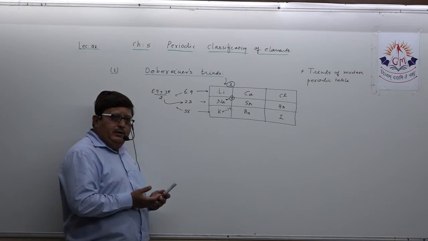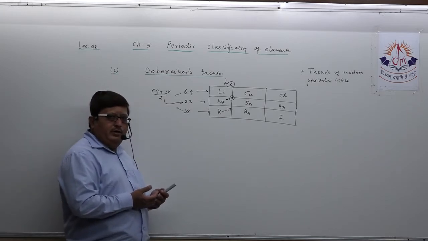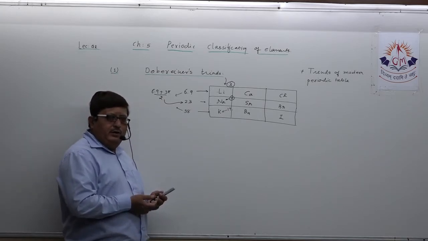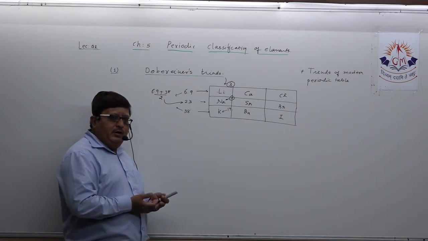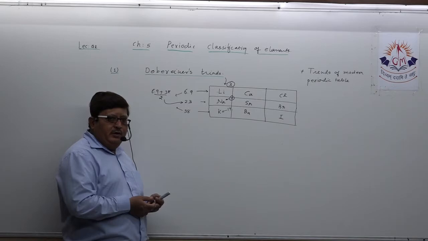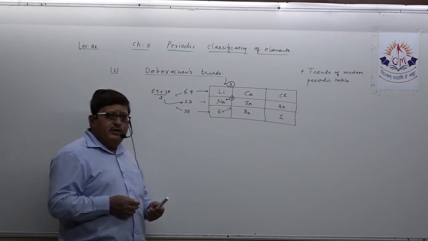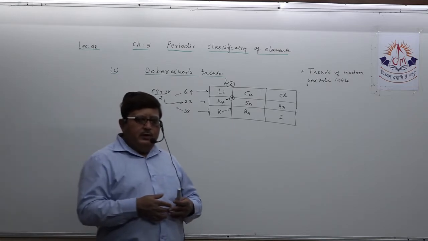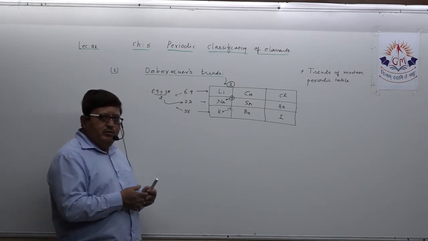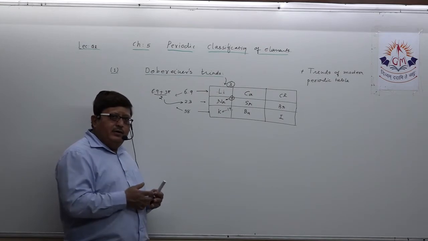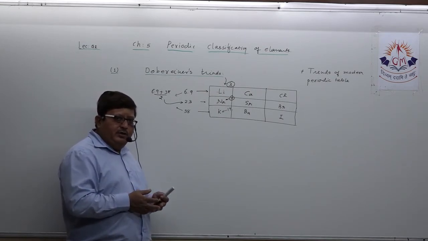Understood? He cannot be considered optimum in classification. The reason is, if he was sure, then whatever elements were available in his time, he must have been able to make triads of all elements together, but he could not.